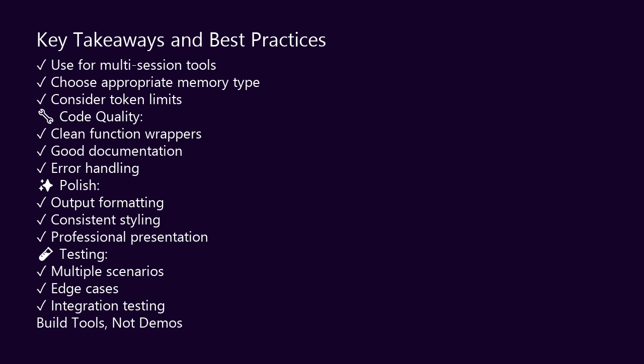Wrap your chains in clean, well-documented functions. This makes them easy to use and integrate into larger systems. Add output formatting to ensure consistent quality. Small touches like white space cleanup matter in production. Test with diverse scenarios to prove your tool works. Different topics, different tones, different audiences.